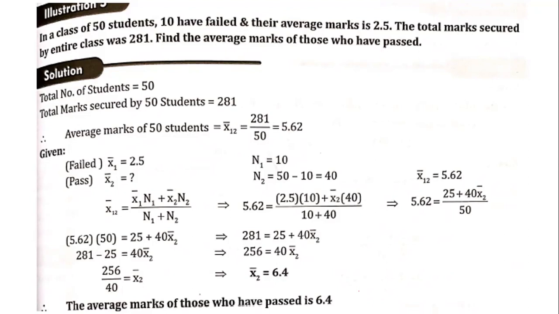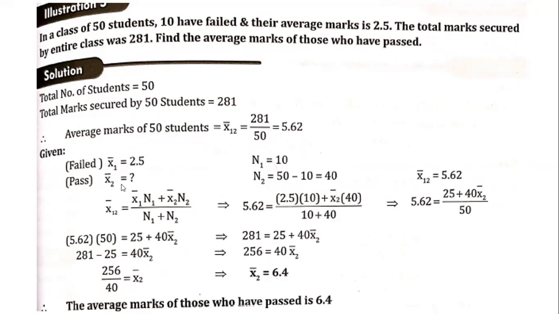So the total number of students is 50. The total marks secured by 50 students is 281. That data is given here. So the average marks of the 50 students, we know, is 5.62. We have to find out the average marks of those who have passed. So let us take x1 bar as the failed average and x2 bar as the passed average. The failed average is 2.5, we know it. The passed average we have to calculate, but the overall average of the class, we know, is 5.62.